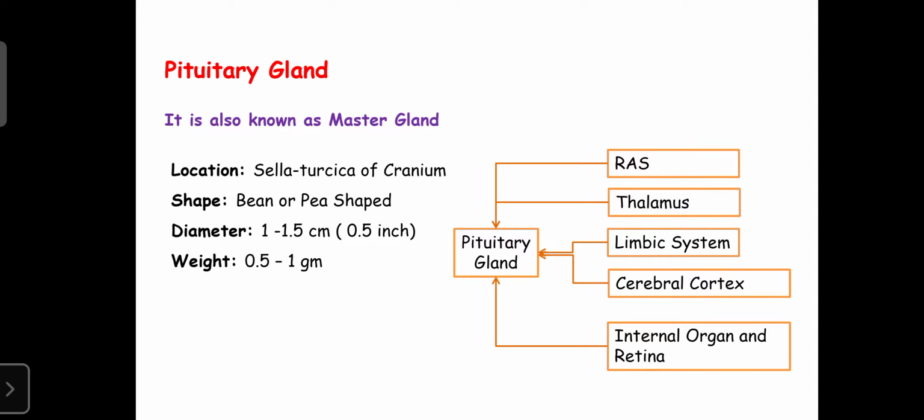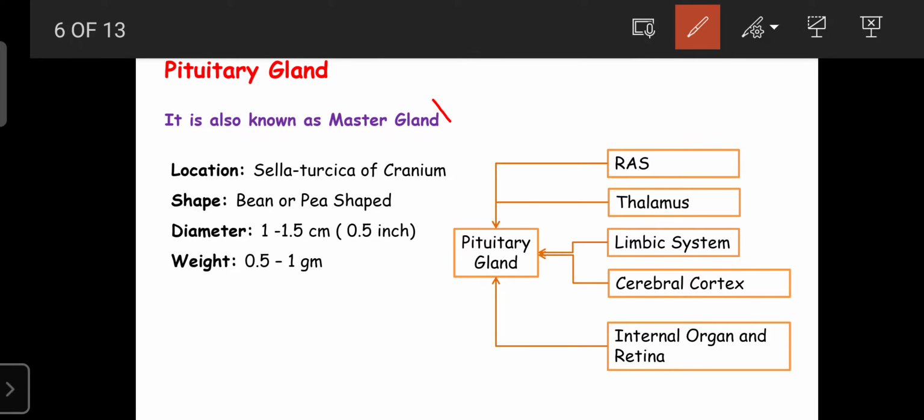So dear students, the pituitary gland is also known as the master gland, because other glands' functions mainly depend upon the pituitary gland, because the pituitary gland secretes hormones. Those hormones are required for secretions from the other glands. An example is the secretion of T3 and T4, an example for the thyroid gland.